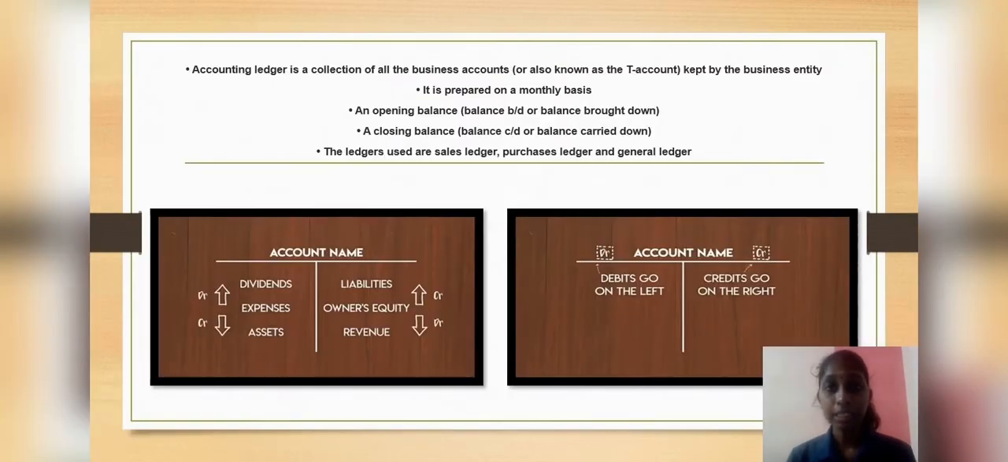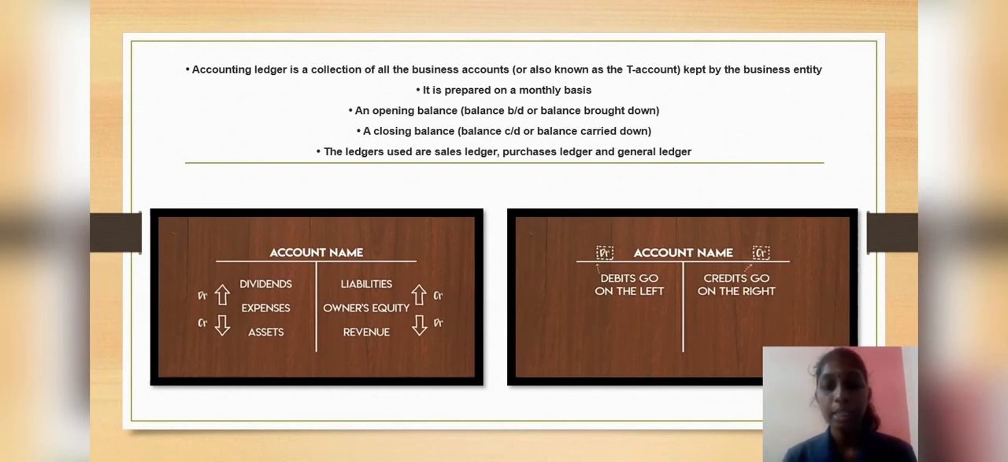First of all, an accounting ledger is a collection of all the business accounts, also known as T accounts, kept by the business entity. It is prepared on a monthly basis. In other words, the ledger entries are recorded within 1 month of the business activities only. As such, every ledger account would start with an opening balance, balance BD or balance brought down, and end with the closing balance, balance CD or balance carried down.